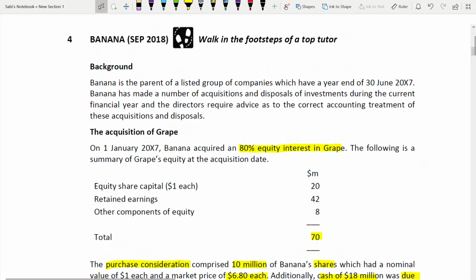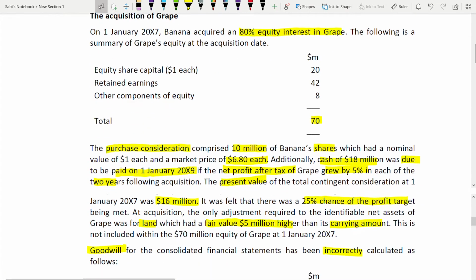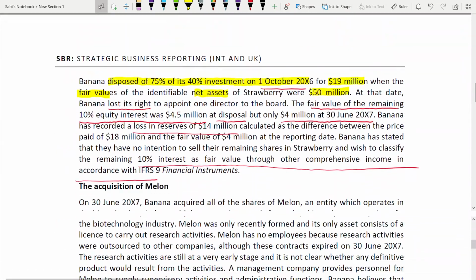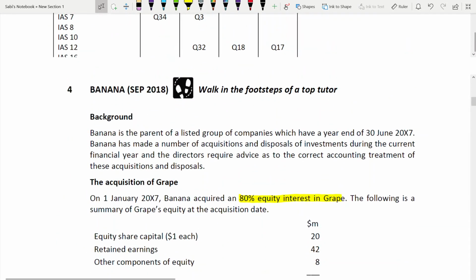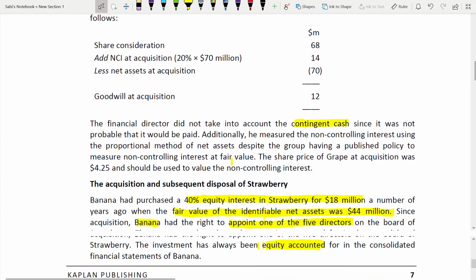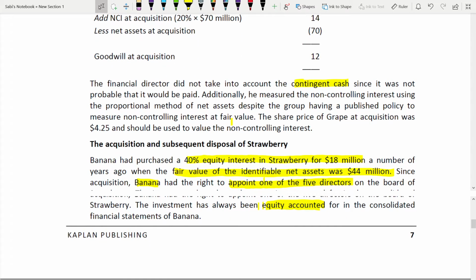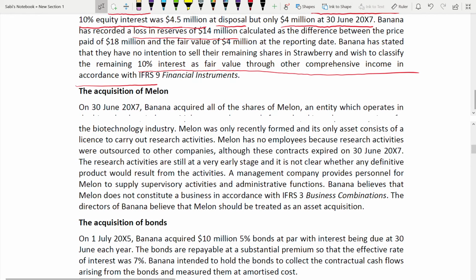So if you see here, grape, strawberry, and... what are the three companies? Grape, strawberry, and melon. Okay. So when you are dealing with grape, they have acquired grape. Let me summarize everything. They have acquired grape and still hold it. With strawberry, they have acquired and they have disposed. And now the melon, they have acquired melon, and I hope that they didn't sell the melon. Let's see. So there are three companies that you have to deal with: grape, strawberry, melon.